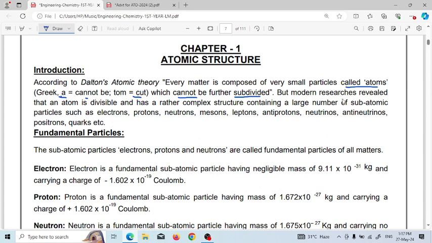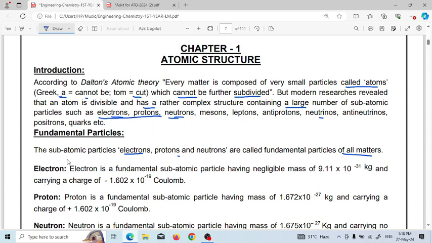But modern researchers reveal that the atom is divisible and has a rather complex structure containing a large number of subatomic particles, such as electron, proton, neutron, meson, leptons, antiprotons, antineutrons, positrons, quarks, etc. So the atom is divided into electron, proton, neutron, which are very important. Next, the atomic particles, that means electron, protons, neutrons, are the fundamental particles of all matter, and we have to discuss their